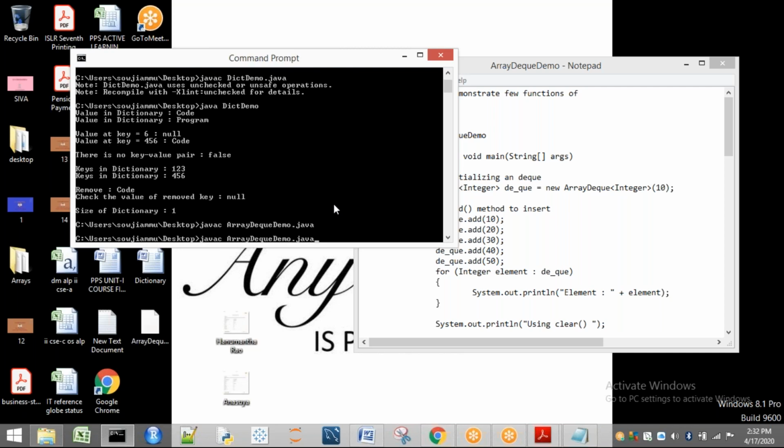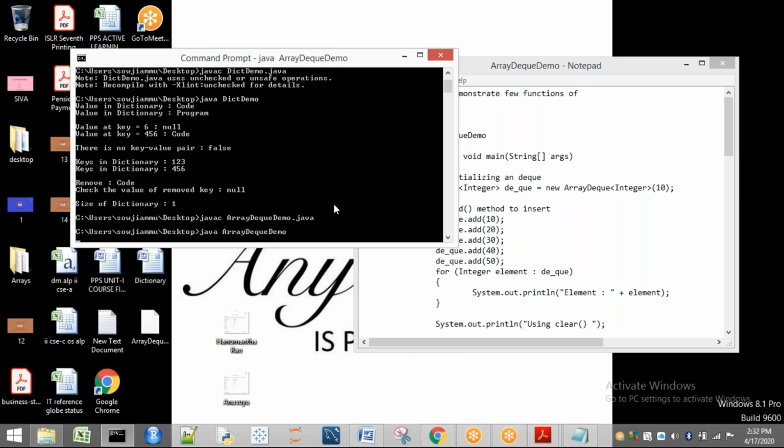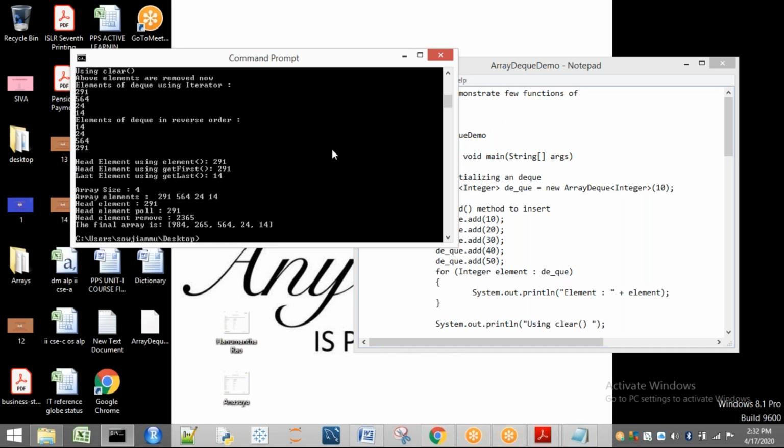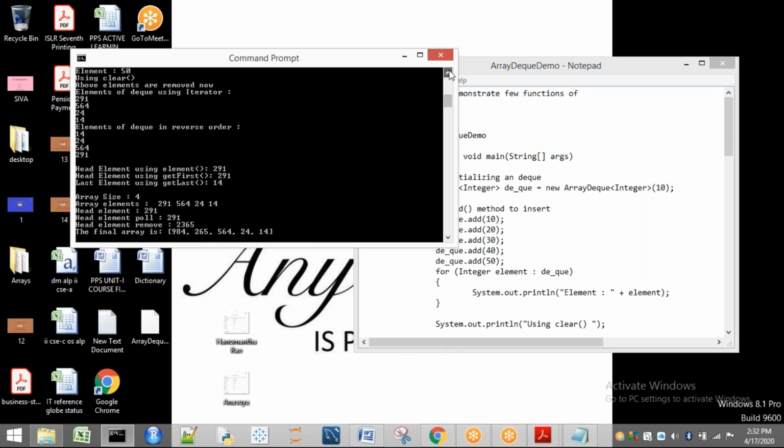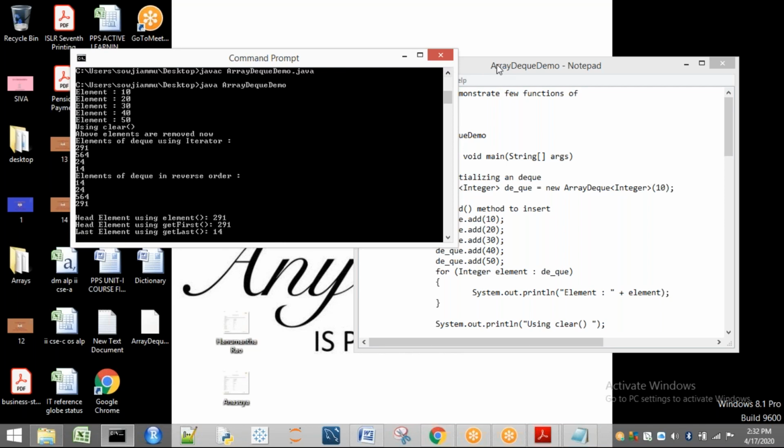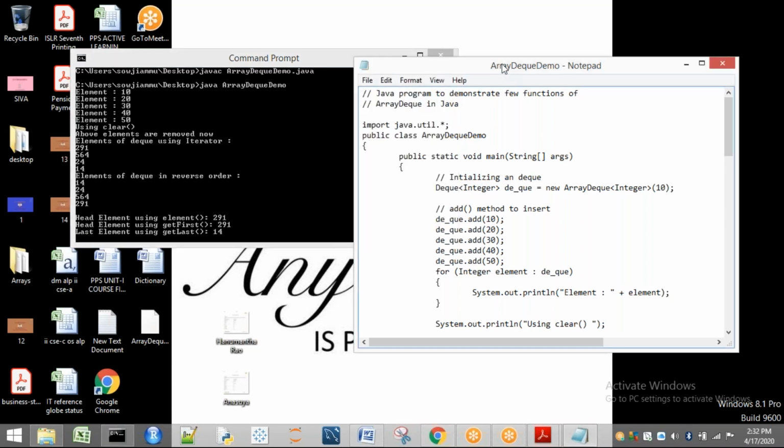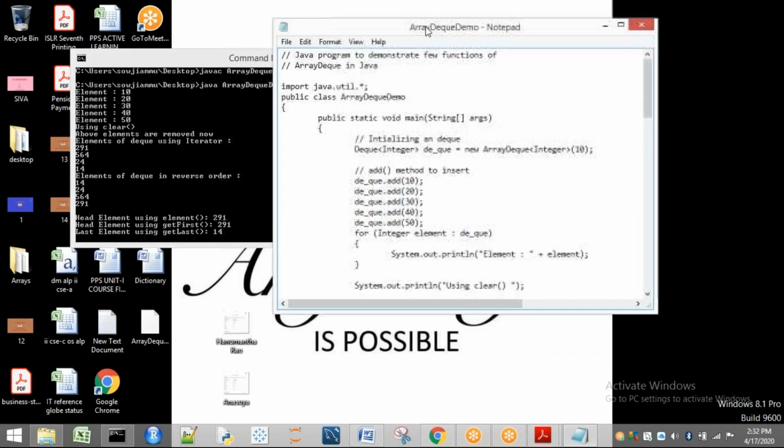Okay, no errors are there. So now see, we are going to get an output. If you compare the program with this stepwise, you can understand clearly. Now see, I will show the program here. You can see both the program and your output here.